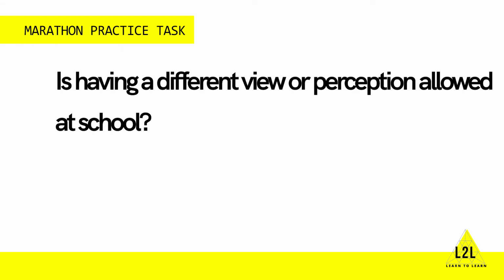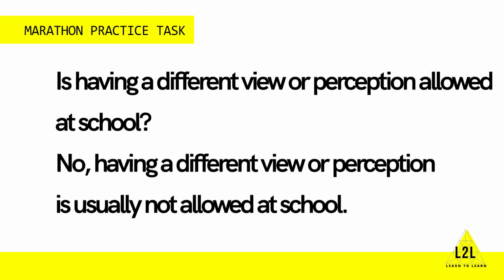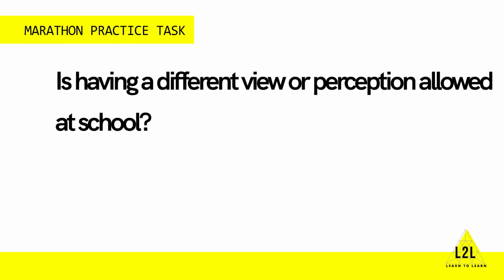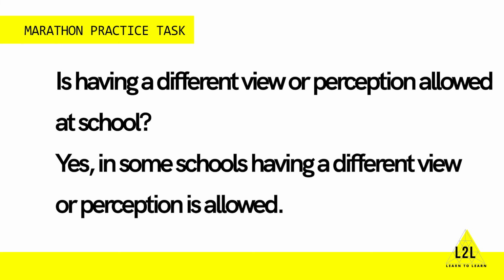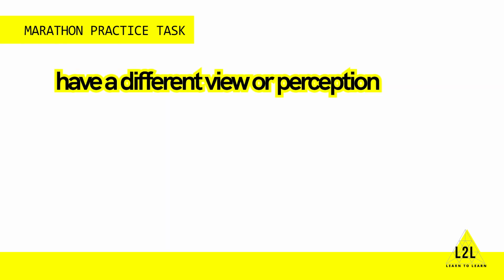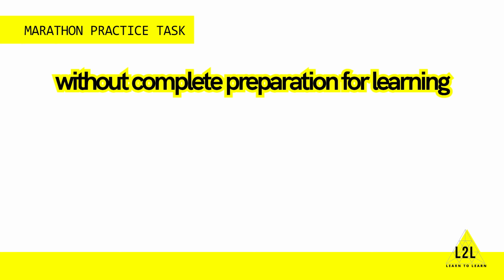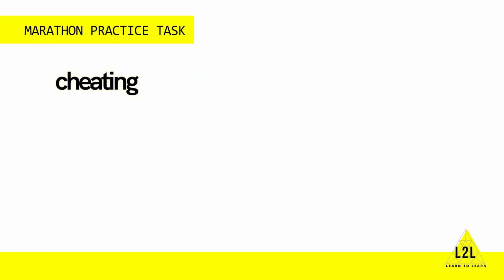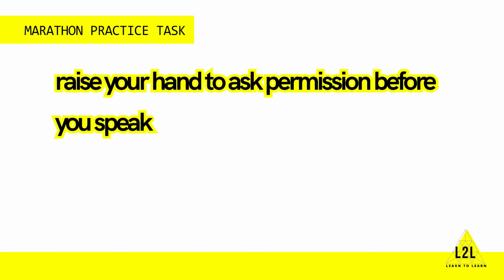Is having a different view or perception allowed at school? No, having a different view or perception is usually not allowed at school. Yes, in some schools having a different view or perception is allowed. Calling by names. Have a different view or perception. Without complete preparation for learning. Cheating. In any circumstances. Raise your hand to ask permission before you speak.